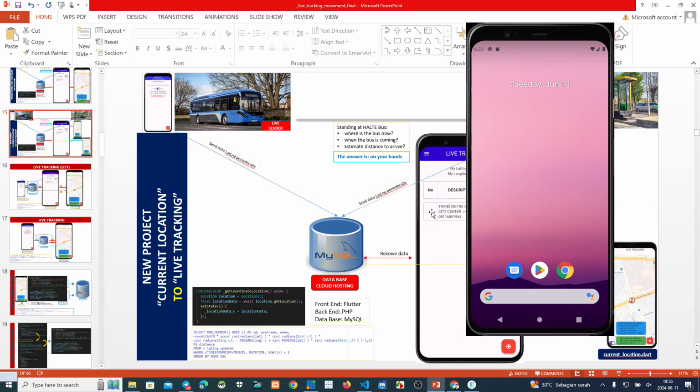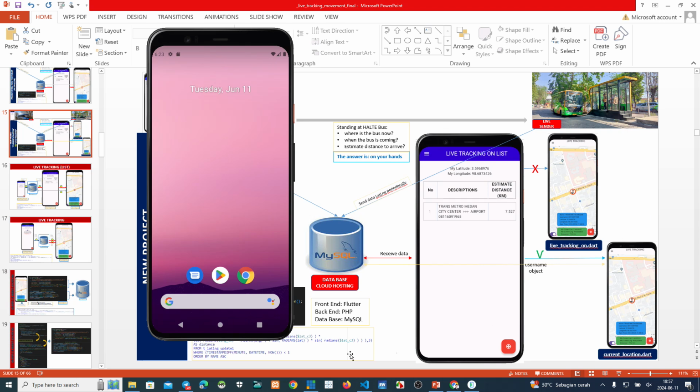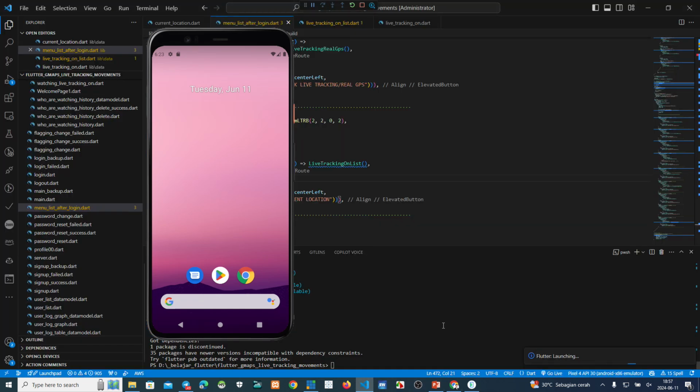Okay, after that, if we click here or we put here, the script will send the username to the next page. Okay, I think this one. Send the username object to this page. Okay, maybe a few seconds. This project will finish. We wait for this Flutter launching until it finishes.